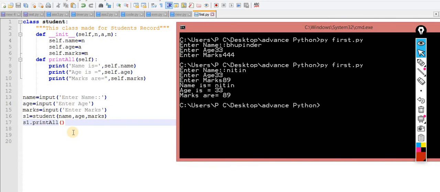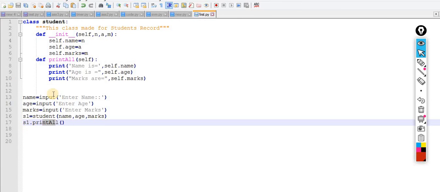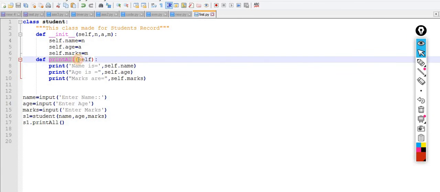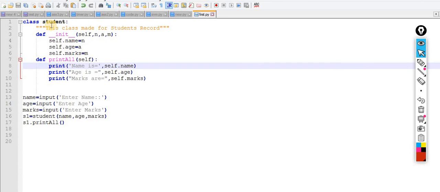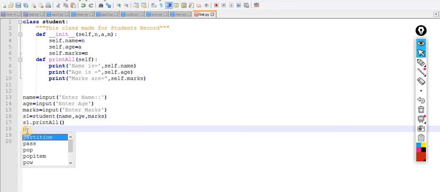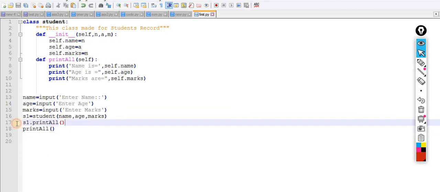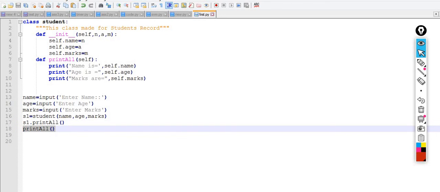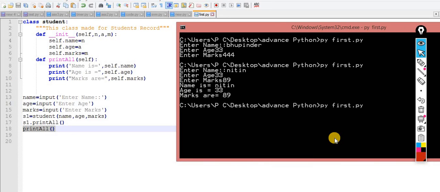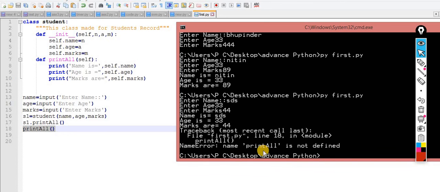The entire thing is the same; you are supposed to use input. This one is a method of this class. If I simply call print all, it will give you an error. Now you can check, everything is fine here, but at this point it will give an error: name print all is not defined.